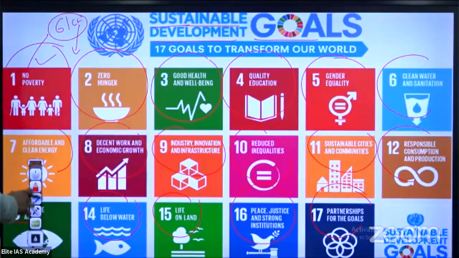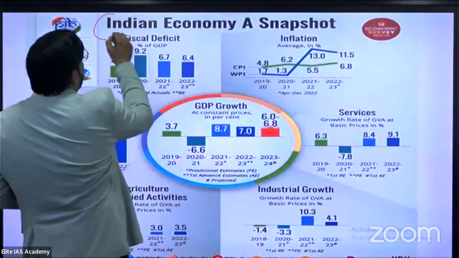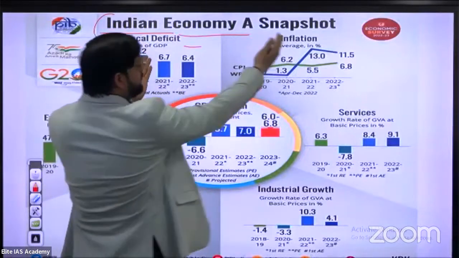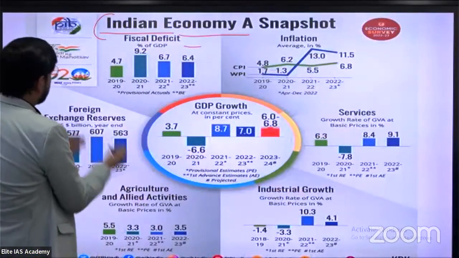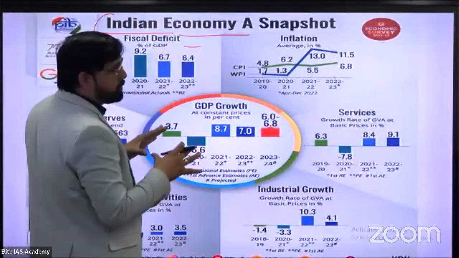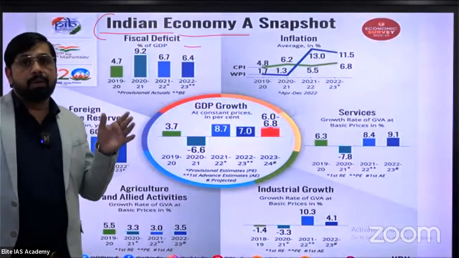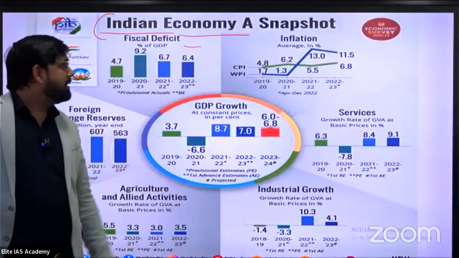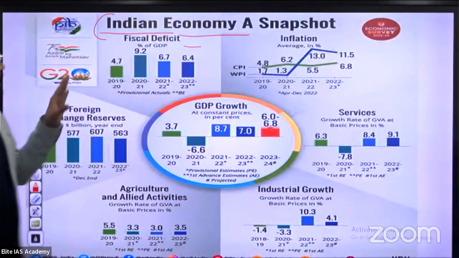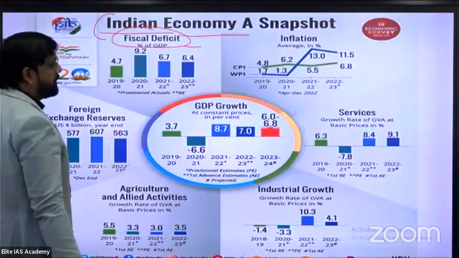So now, in our next slide, let me see the final picture of the Indian economy, especially the major sectors: fiscal deficit, inflation, services, industrial growth, agriculture and foreign exchange reserves. This is a summary of the economic survey, with data provided by the Indian government via PTI, Press Trust of India. This one is a small snapshot of the estimated or final fiscal deficit data provided by the government in our current year budget.